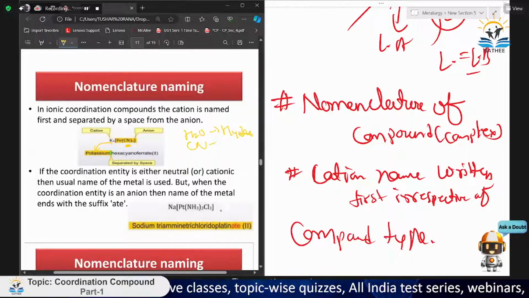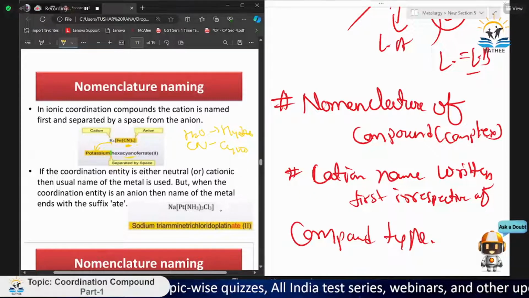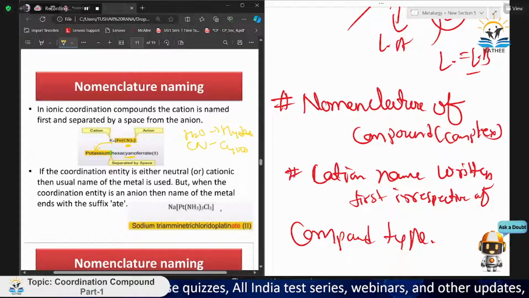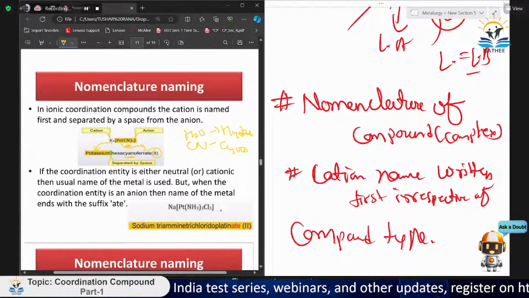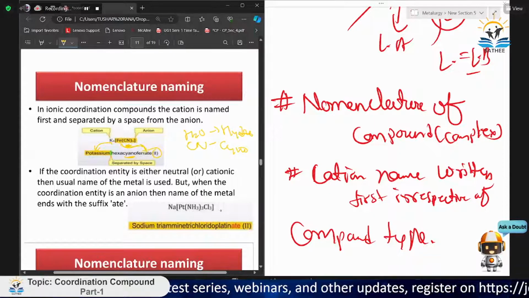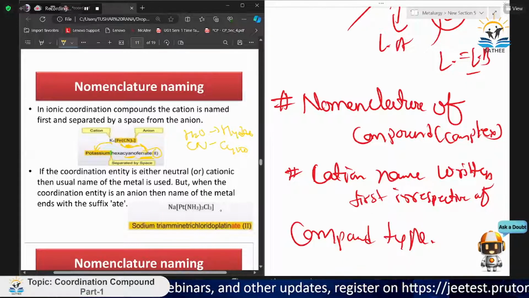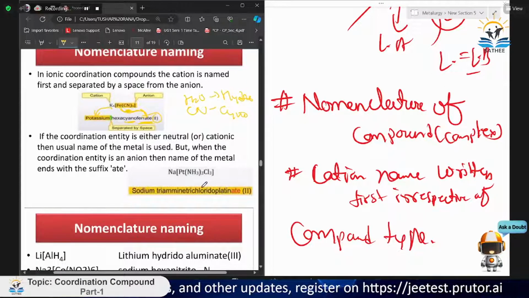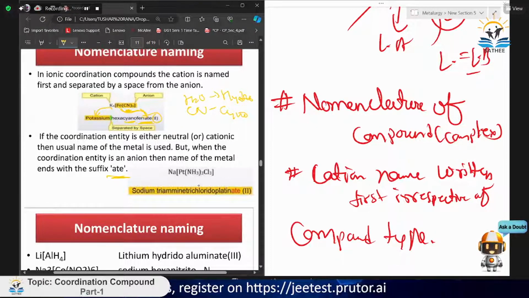Now for CN it is cyano. Like that, so you may also check it out. Hexacyano, and for Fe we will write the oxidation state in Roman numerals, and it is ferrate. Okay, so this is ferrate, separated by a space. So that is the nomenclature. If the coordination entity is either neutral or cationic, no suffix is added; for anionic, you can see the suffix -ate, so we write ferrate.